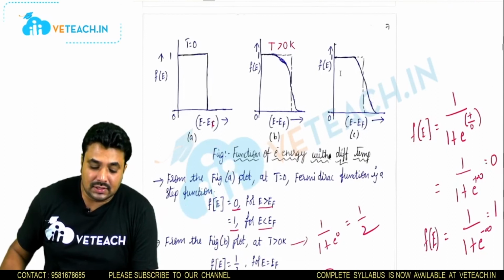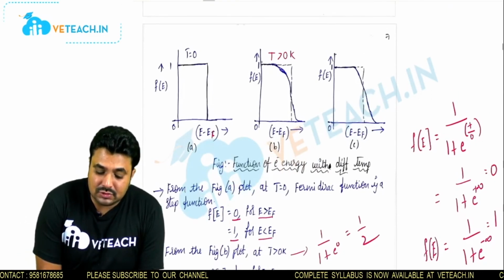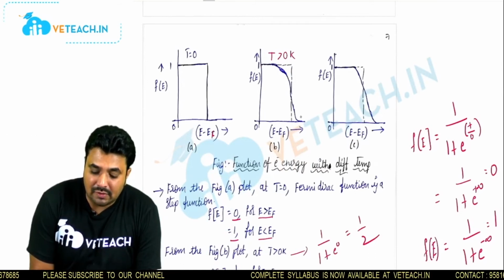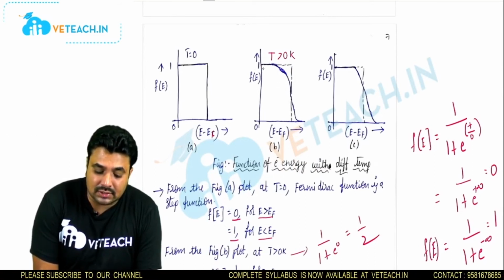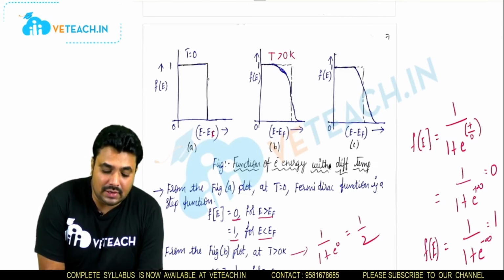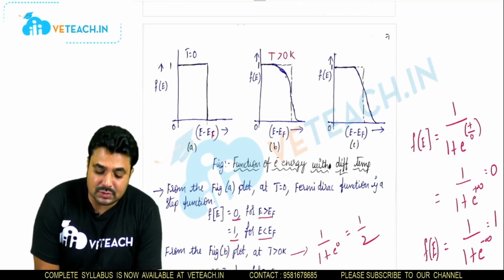From T equal to 0, it is changing. Whenever you change the temperature, the function of the energy changes accordingly. You can see that from figure B. In figure A, it is a quite sharp step response, and in figure B it is going to be changed.